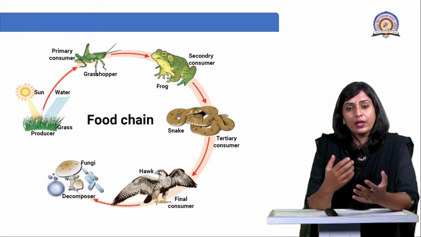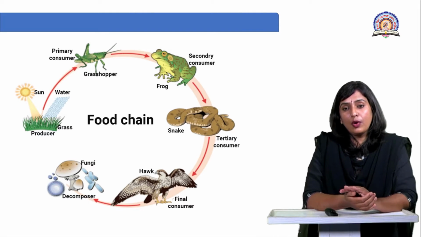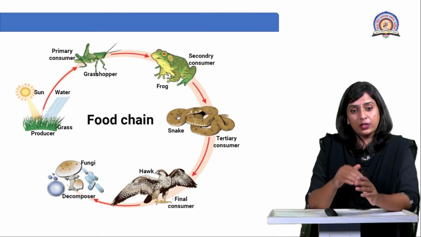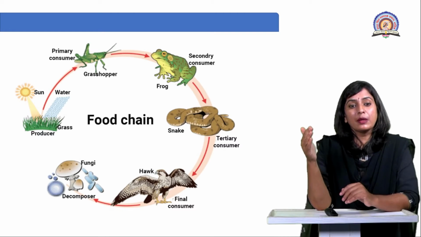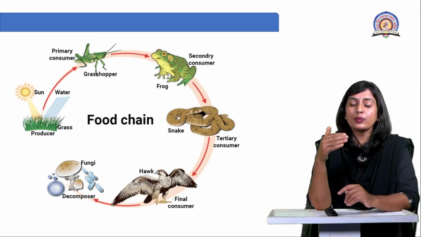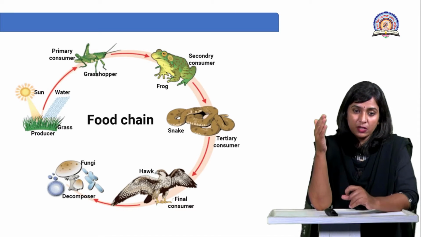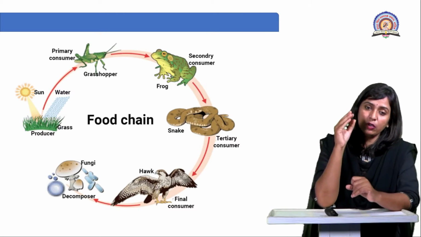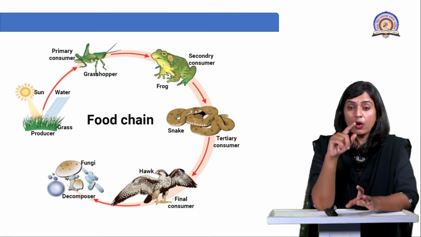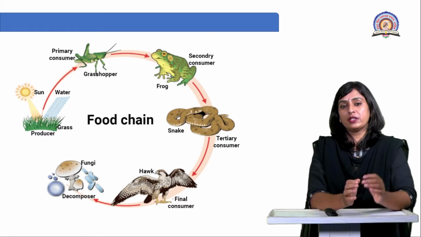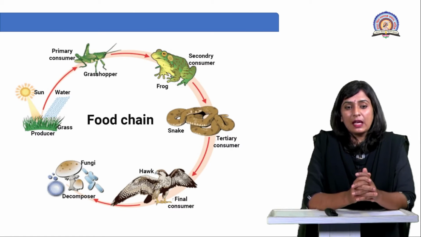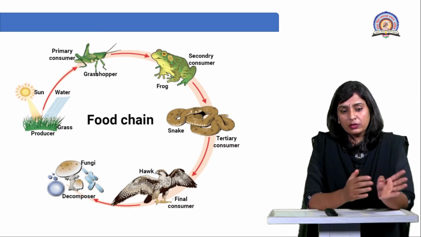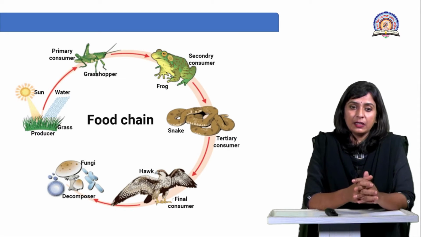So whatever organic matter is trapped in the form of the food or fruits, we can say, is further being utilized by the primary consumers. So what are primary consumers? Primary consumers are the organisms which feed on the grasses, which feed on the plant product. So they are called primary consumers, right? Here the example of a grasshopper is shown. So it is said to be the primary consumer feeding on the grasses or the plant part directly.